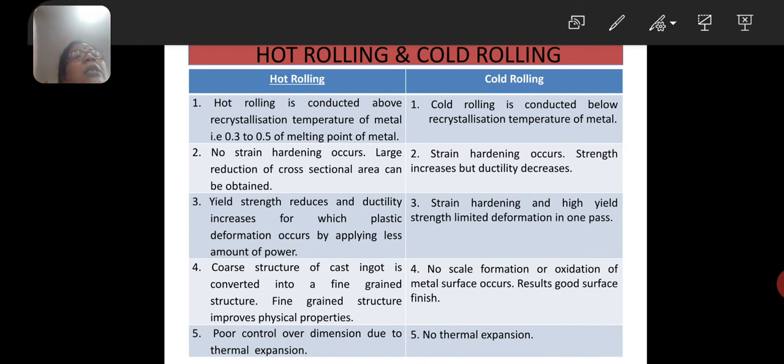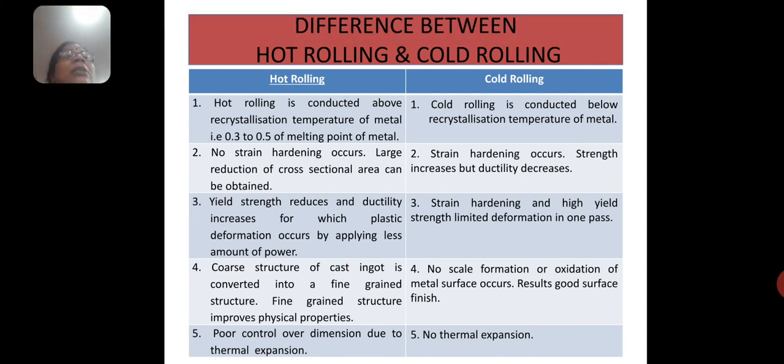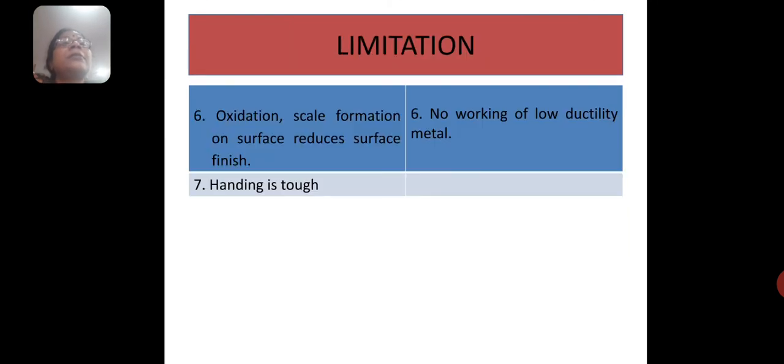Cold rolling gives good surface finish. And in hot rolling, because of high temperature, control over dimension is very poor due to thermal expansion. But in cold rolling, there is no thermal expansion or very limited thermal expansion.